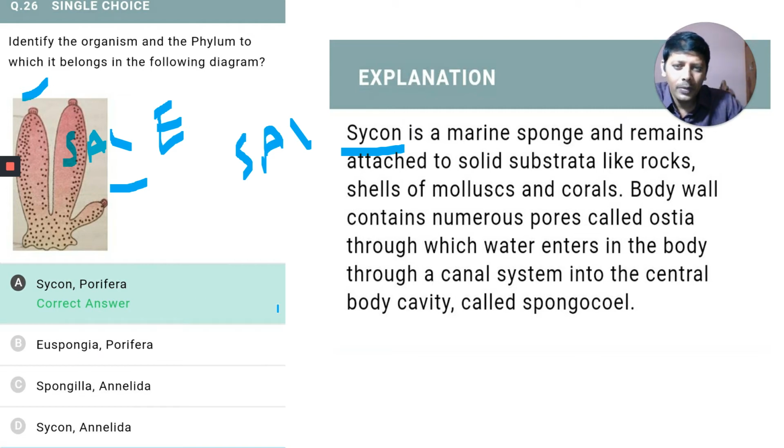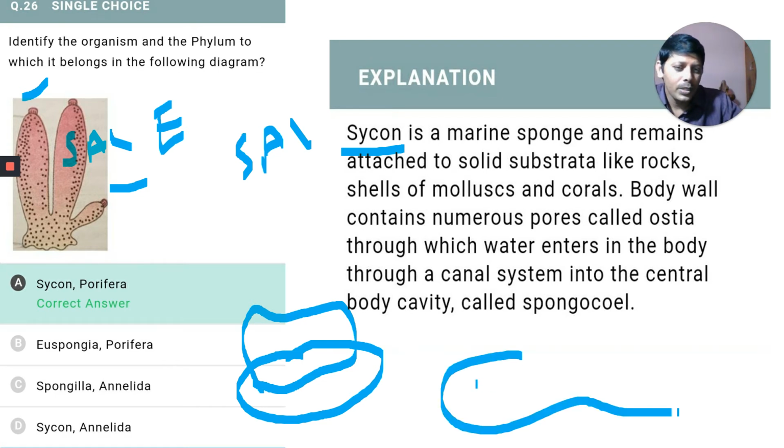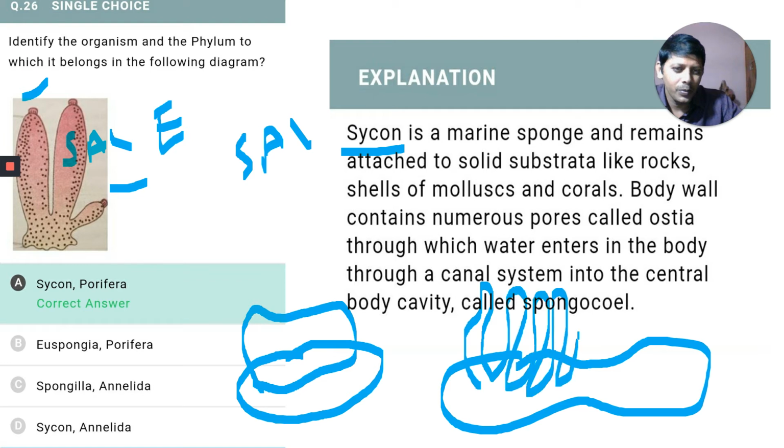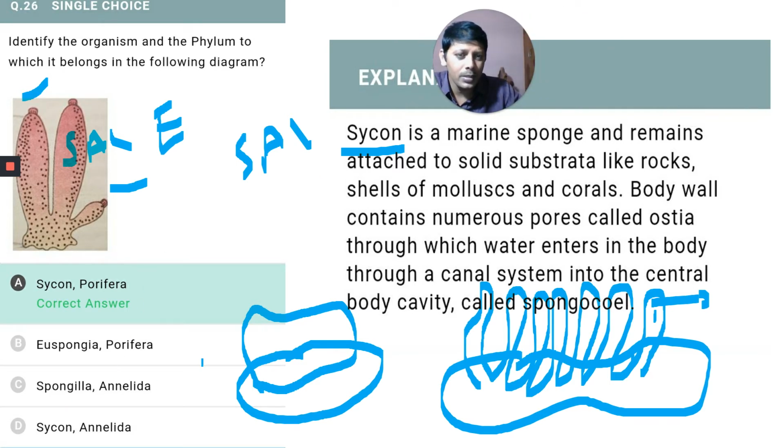And Euspongia is like a soap box. It is a bath sponge, and you can remember it like that. Next one is Spongilla, which is a freshwater sponge. Sycon is a marine sponge, whereas Spongilla is a freshwater sponge.